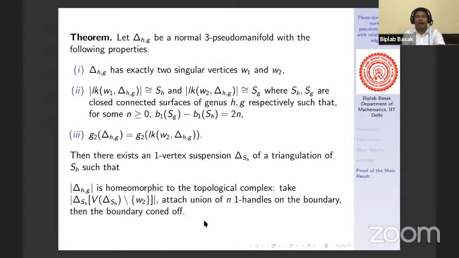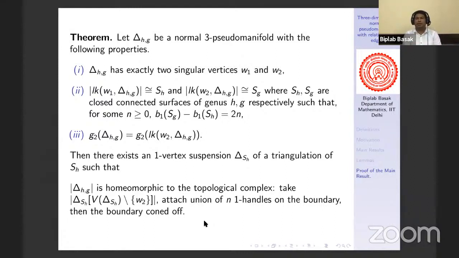Now we can state our main result. Our main result says, let delta be a normal 3-pseudo-manifold with the following properties. First property: delta has exactly two singular vertices, say W1 and W2. And say the link of W1 is a surface S_H, which is of genus H. It can be orientable or non-orientable, both; that does not matter. And the link of W2 is S_G, where G is the genus of that surface.